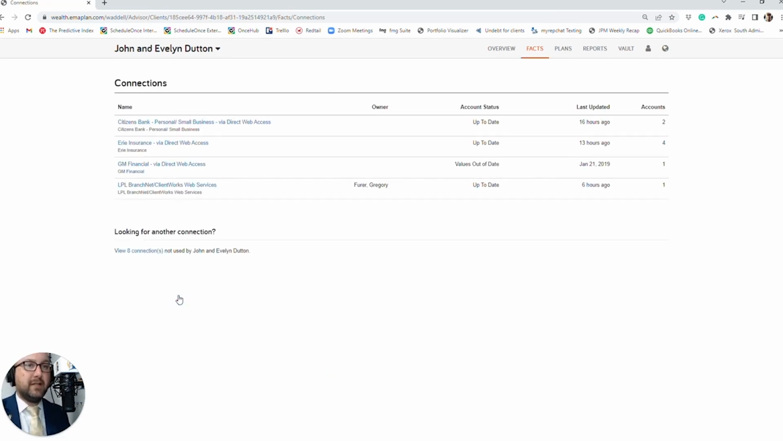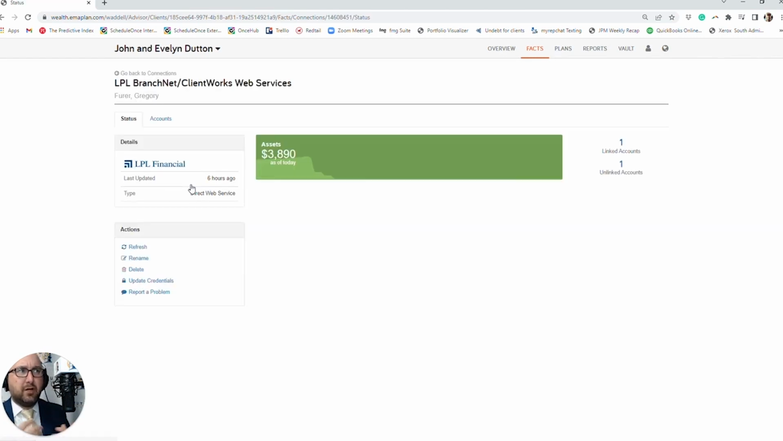What you're going to see is my main connection here. We use as our broker-dealer an RIA, LPL. So this is where we bring our data feed in. This is an internal account for our client. You're going to see that there's one linked account and one unlinked account. Again, this is a sample client, just showing you how this data feed works. So you can see that linked account. If we click on one unlinked account, it's going to pull in.